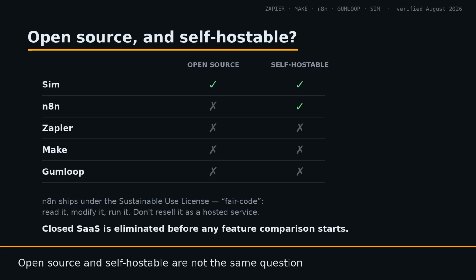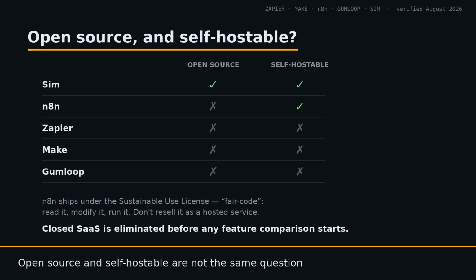n8n self-host via a free community edition, but it is not open source. n8n uses a sustainable use license, which n8n itself describes as fair code. You can read and modify the source. You cannot resell n8n as a competing hosted service. That restriction is what places it outside the standard open source definition.